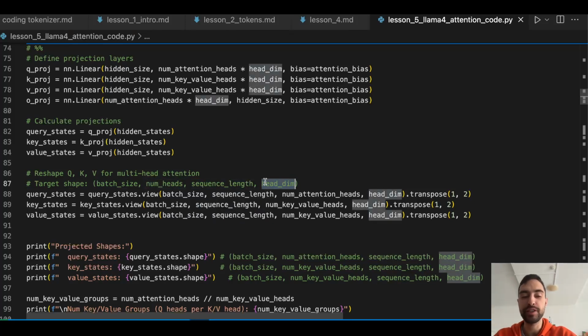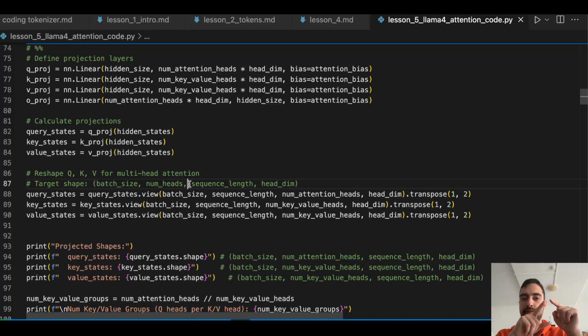So it's a bit confusing. Why is number of heads here? This will just make sure that for the first head, we take just the first head of all of the tokens and group them into a sequence, like a context window, a sequence of tokens. And then all of the second heads of every token, group them together into a sequence.